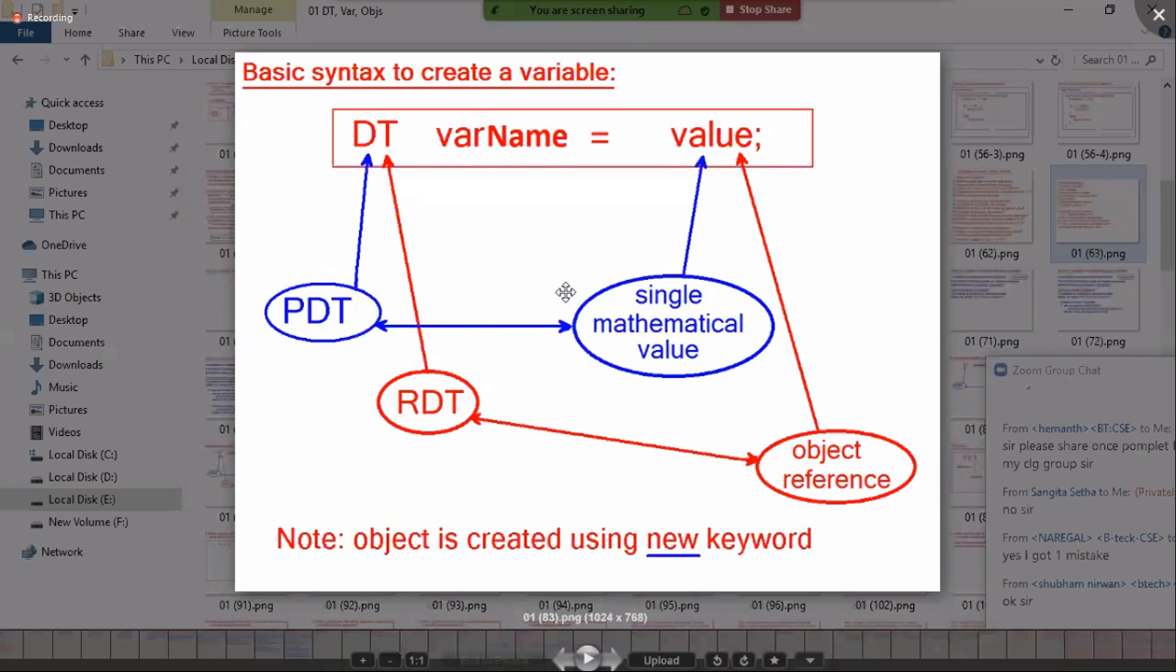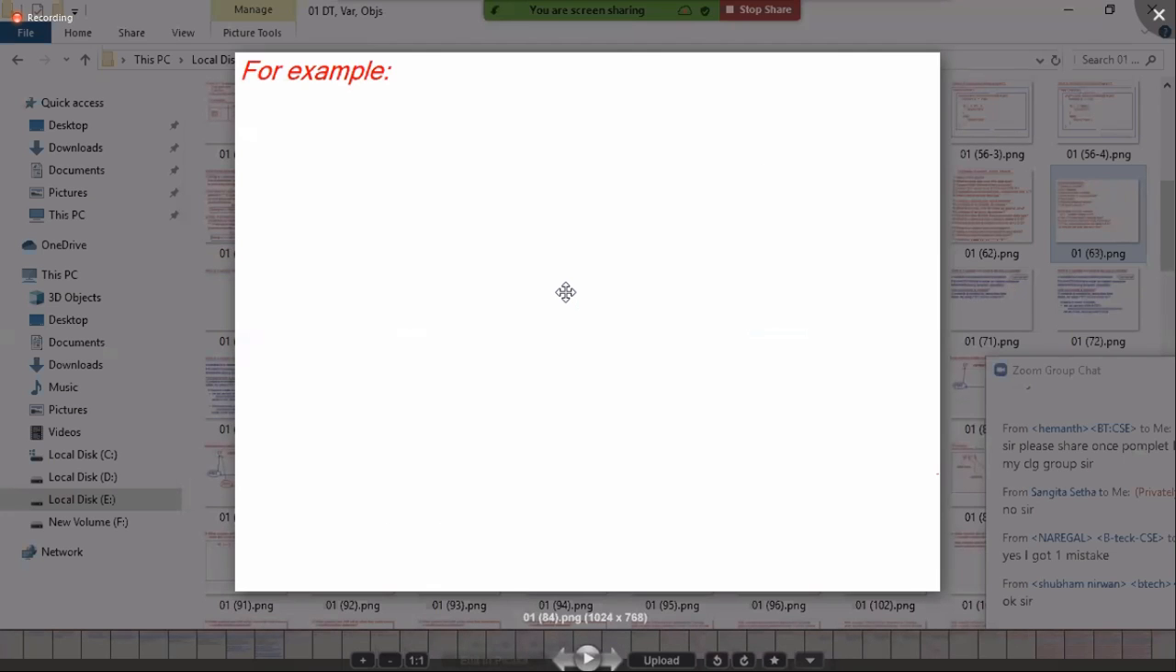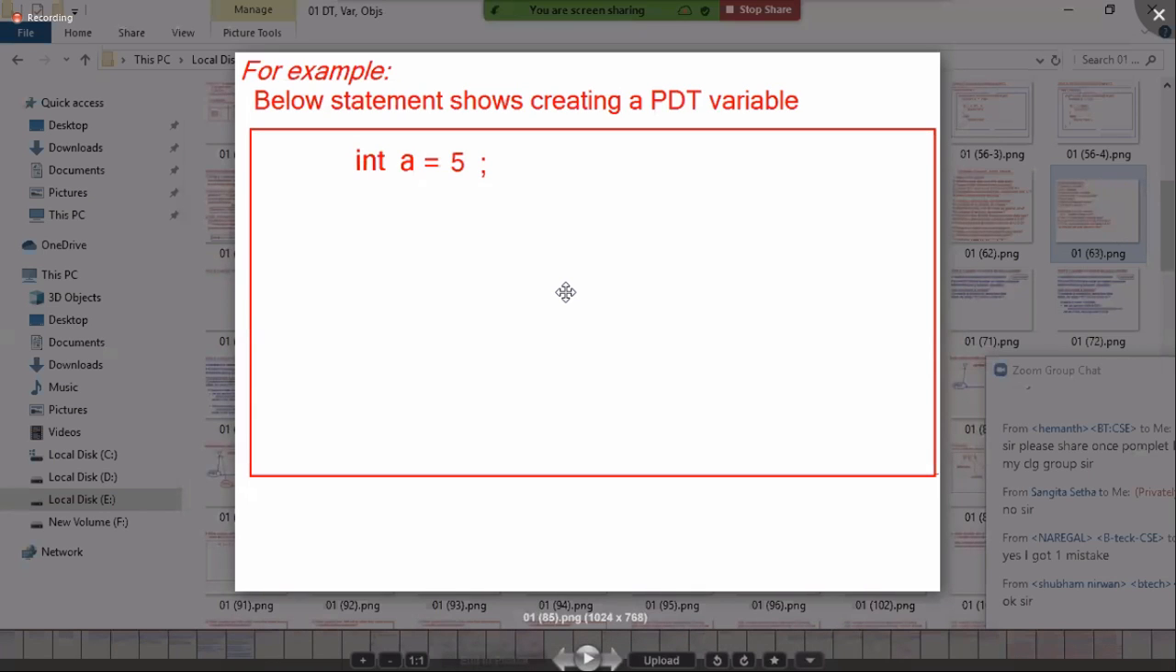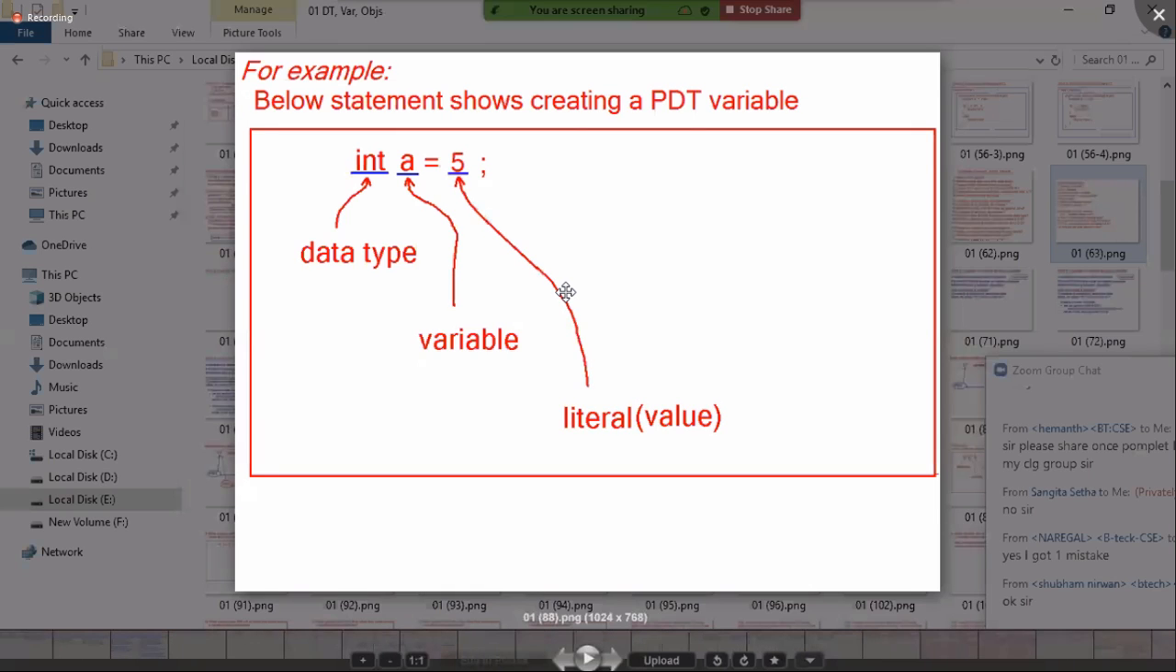Primitive data types, if you understand, reference data types are easy, okay? If you know how to carry one book with your hand, you can easily understand how to carry books by using a bag. Simple. For example, the statement below shows creating a primitive variable. I want to store a mathematical value: int a equal to 5. Int is a data type, a is a variable name, 5 is a literal or value. A value is called what? Literal. Data type, variable name, literal.